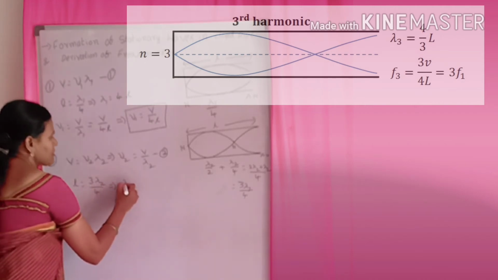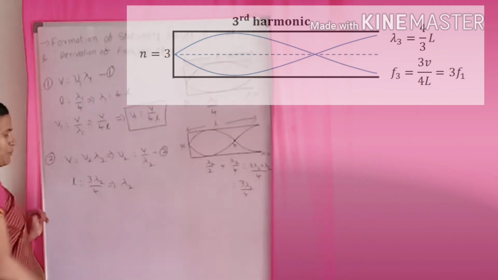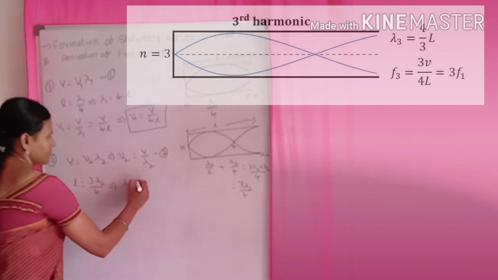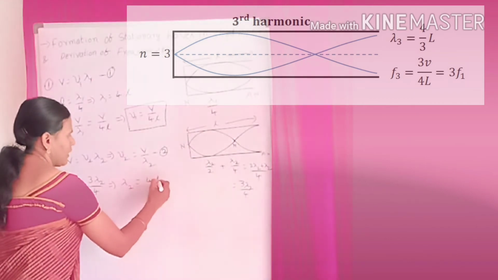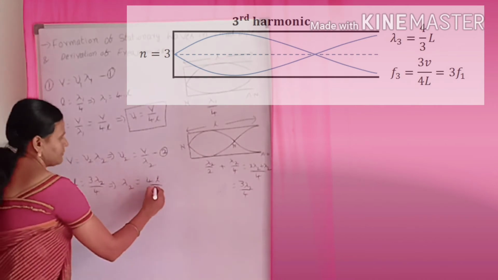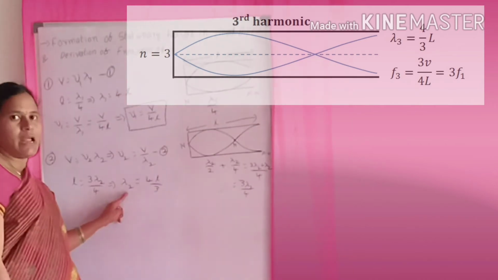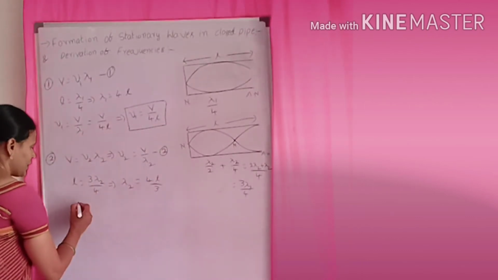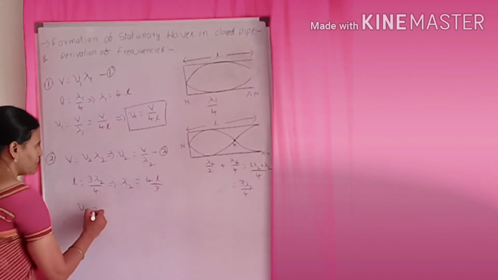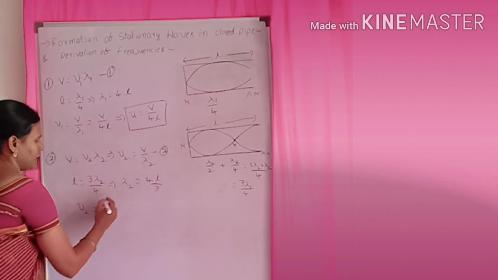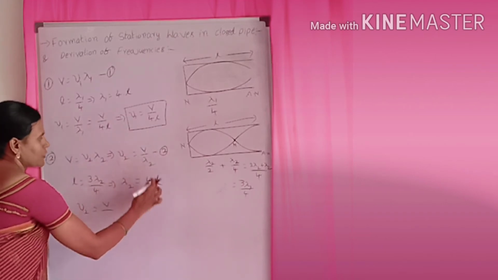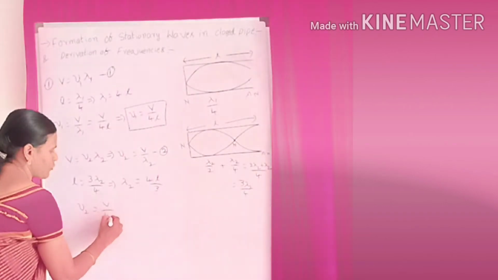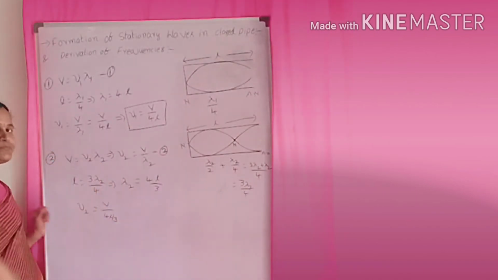So then what happens? I am deriving the equation for lambda 2. 4 comes to the L side, so 4 into L by 3. So this is lambda 2. Now I am substituting the lambda 2 value in the second equation. Then nu 2 is equal to V by lambda 2, which is V by 4L by 3.